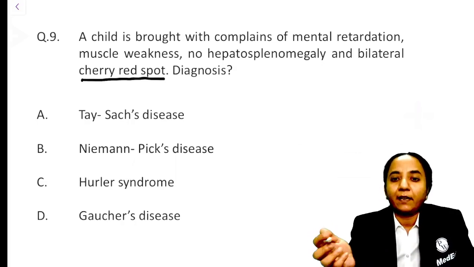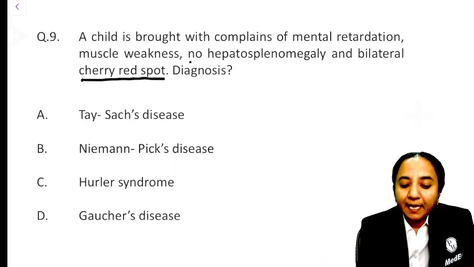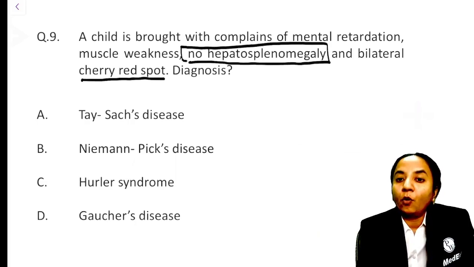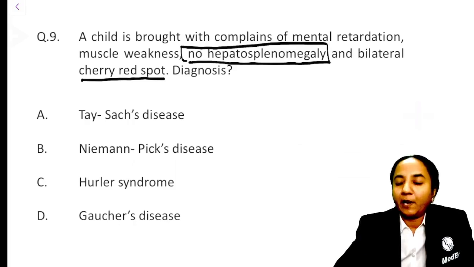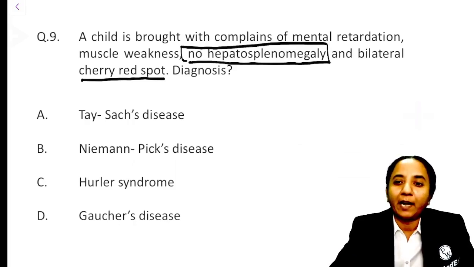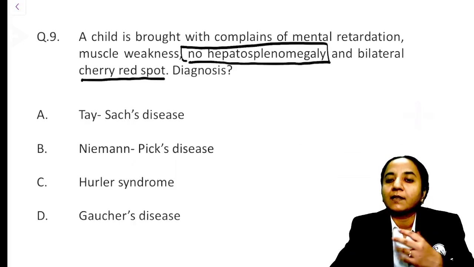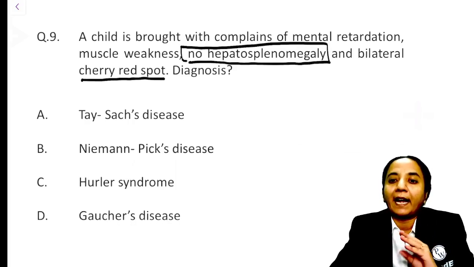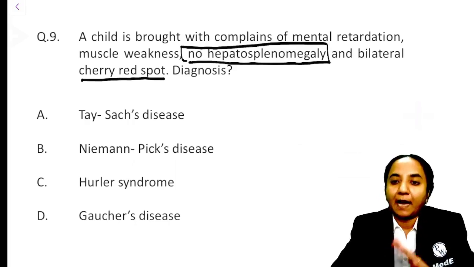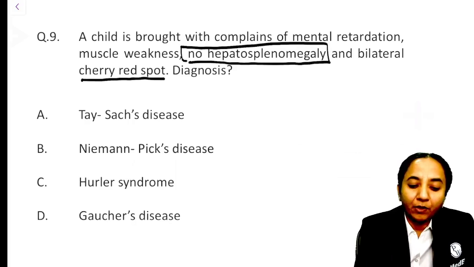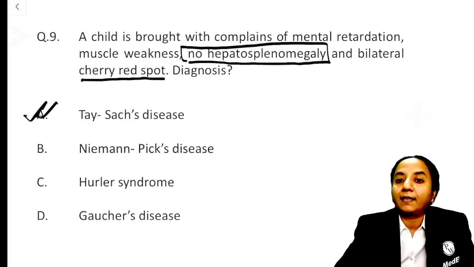But what I think is the differentiating factor is the absence of hepatosplenomegaly. So this no organomegaly or no hepatosplenomegaly, I don't know exactly the word that was given in the question, but the students essentially were able to recall that it was mentioned that hepatosplenomegaly or organomegaly was absent. And because hepatosplenomegaly was absent, that's why I think the answer to this question should be Tay-Sachs disease.